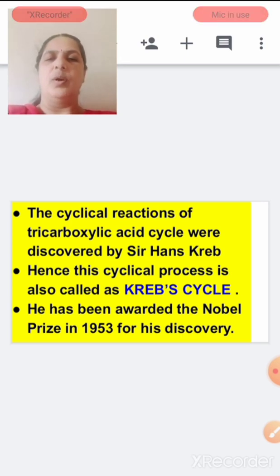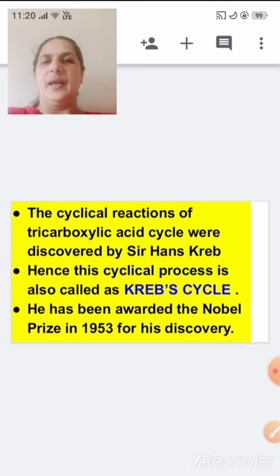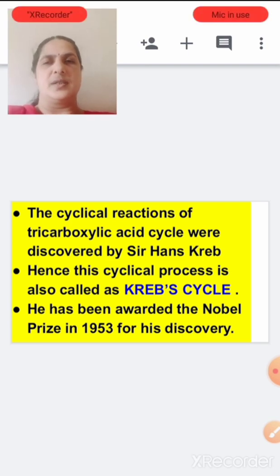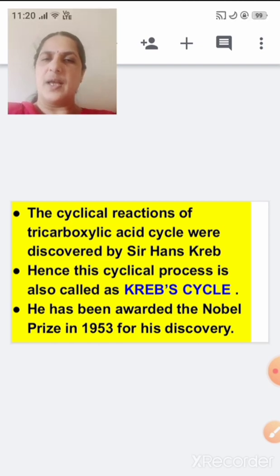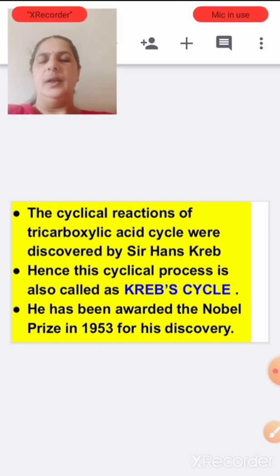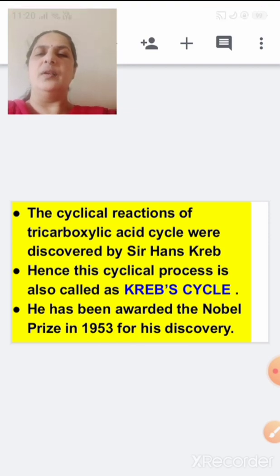He was awarded the Nobel Prize in 1953 for his discovery. Now let us recall: glycolysis is also called what? The EMP pathway. And the tricarboxylic acid cycle is also called what? The Krebs cycle. This much we learned about aerobic respiration.